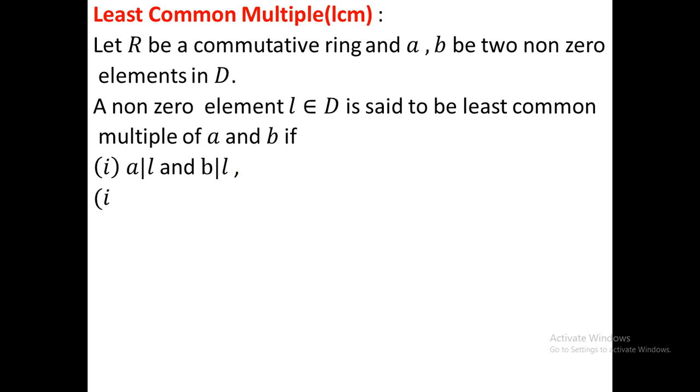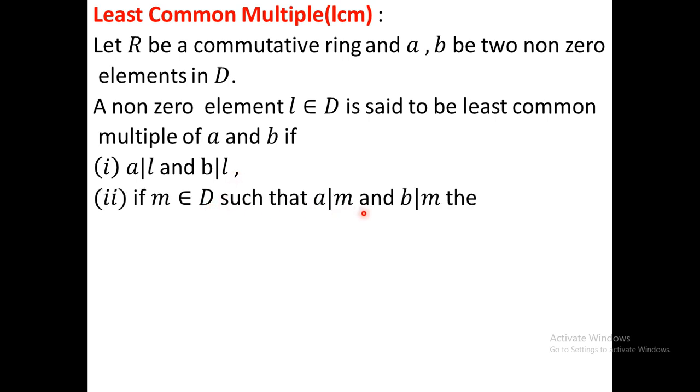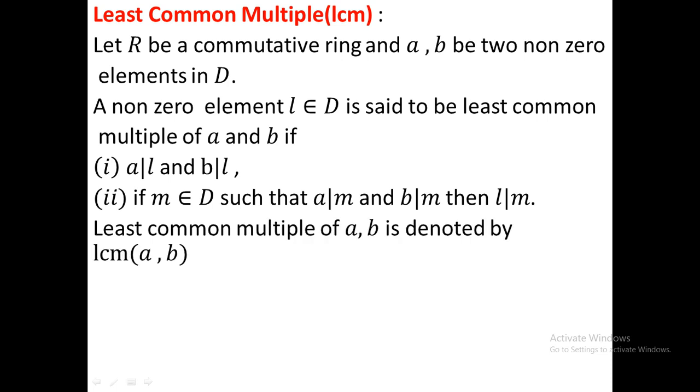Now L will be least if, suppose M is a common multiple of a and b. Here M belongs to D such that a divides M and b divides M, that is M is a multiple of a as well as of b. Then L must divide M. Okay. So from that condition you can conclude that L is the least, and it is a common multiple. Combining those two conditions you can conclude that L is a least common multiple of a and b. The least common multiple of a and b is denoted by LCM of a, b or simply [a, b].